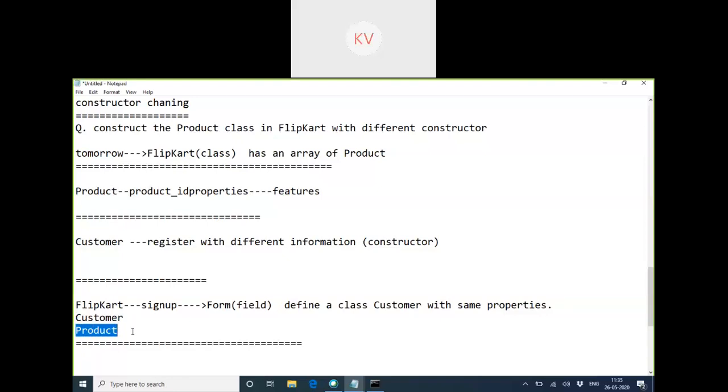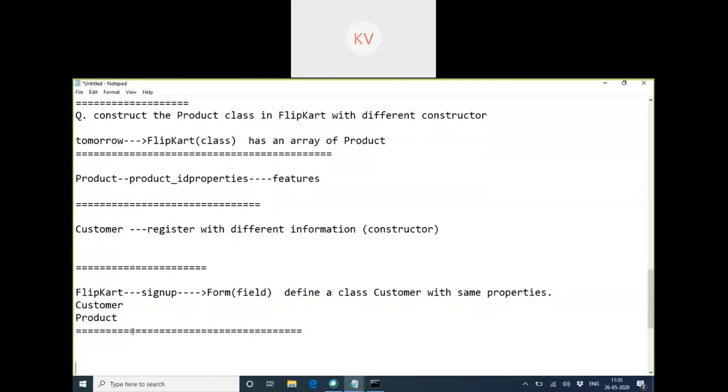Yes, ma'am. Any confusion till here? No, You have a doubt, you can WhatsApp. We should say.